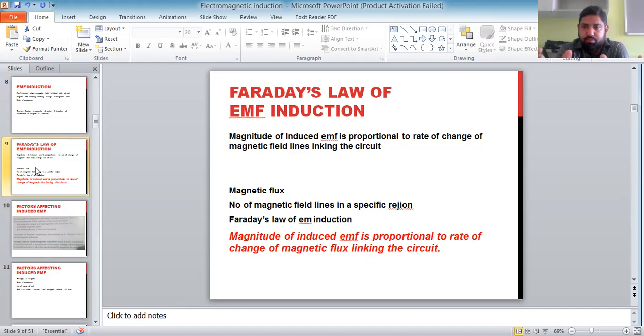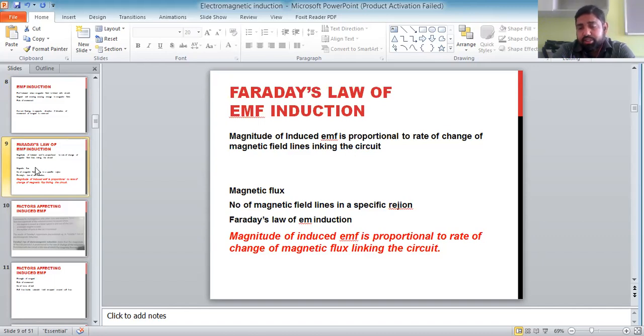Now when you move the magnet near the coil or you move it away, what will happen? Magnetic field lines will be cut, magnetic field will be changed, magnetic flux will be changed, and EMF will be induced in that. Now, one explanation for this phenomenon is that in electromagnetism, due to flow of electrons, a magnetic field is produced by that current carrying conductor.